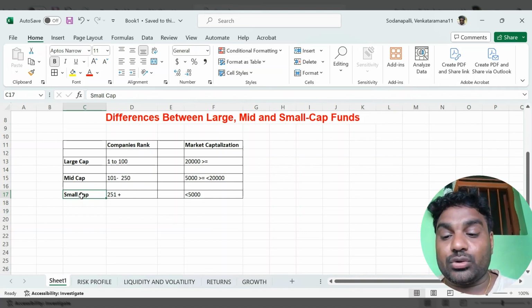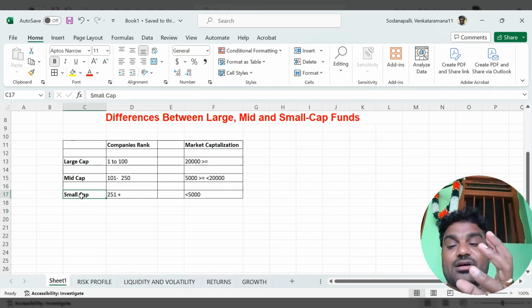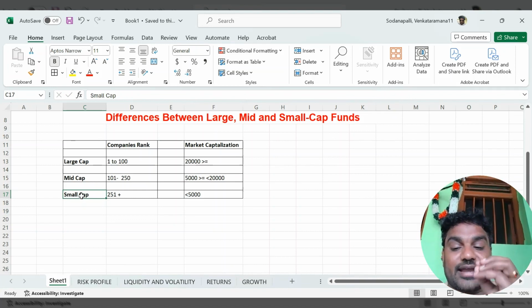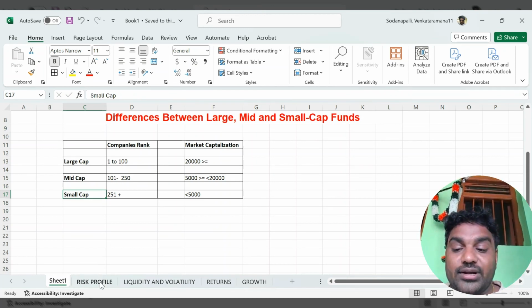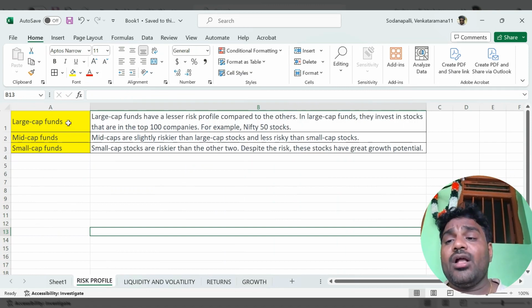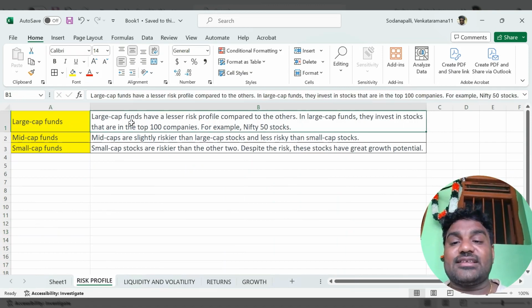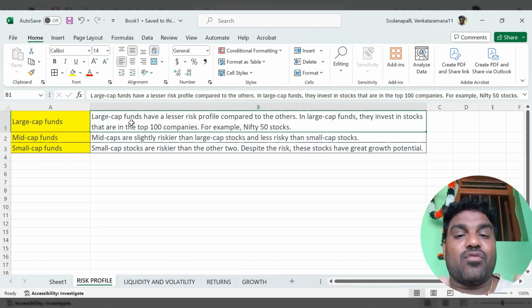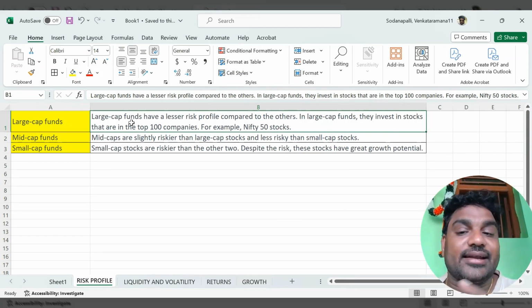Now coming to the matter of risk: how is the risk of large cap, mid cap and small cap, and the liquidity and volatility, how are the returns and growth? Large cap funds have a lesser risk profile compared to the others. Why is it lesser risk?